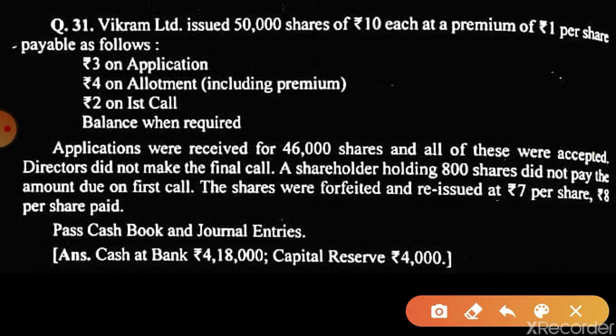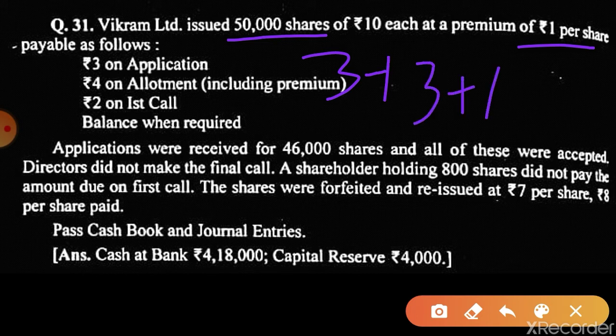Vikram Limited issued 50,000 shares of rupees 10 each at a premium of rupees 1. So the premium amount is rupees 1. So 3 on application, 4 on allotment, that means 3 plus 1. This one is premium plus 2, and 2 on final call. Here it will be 2.